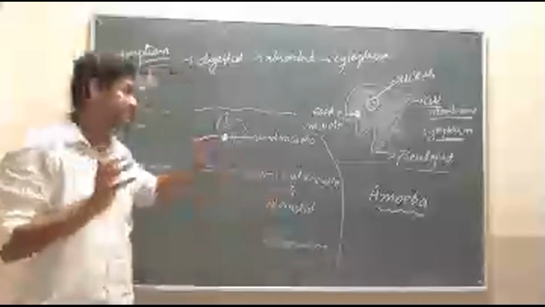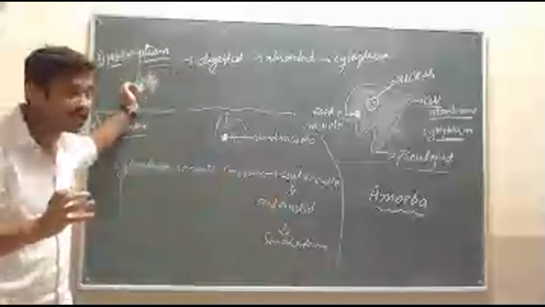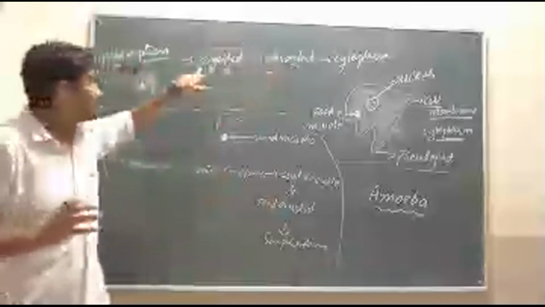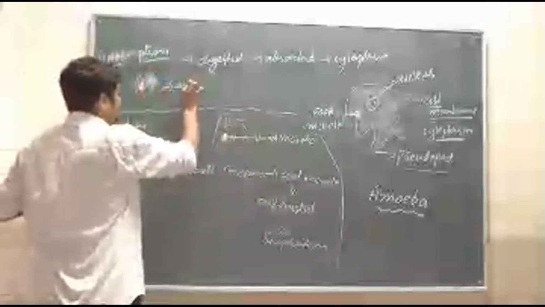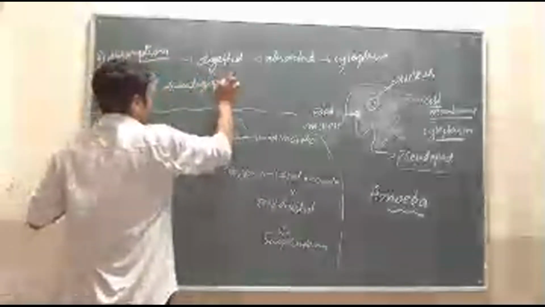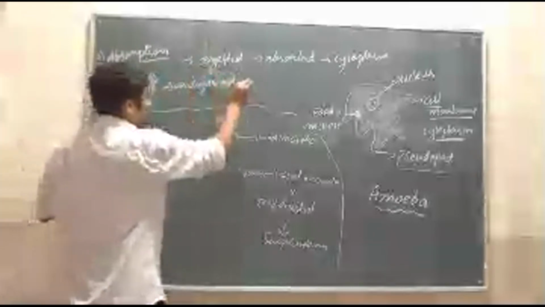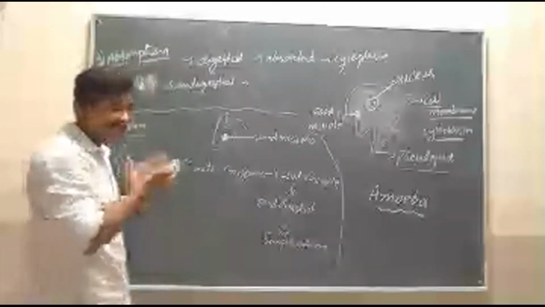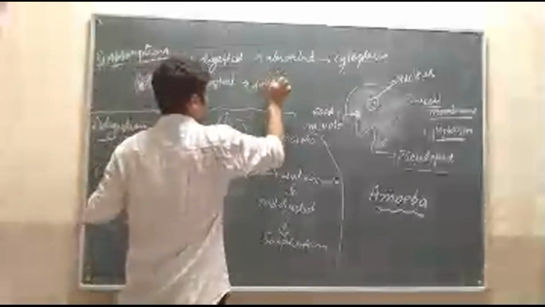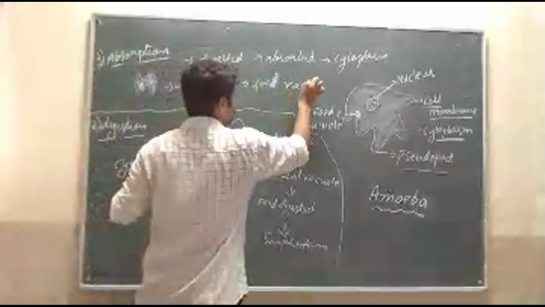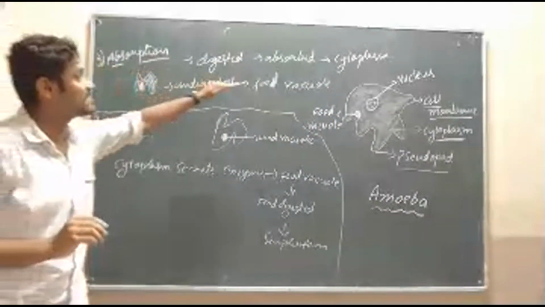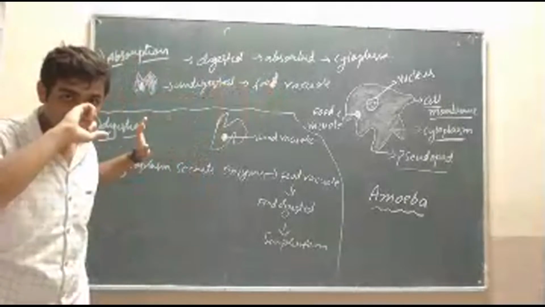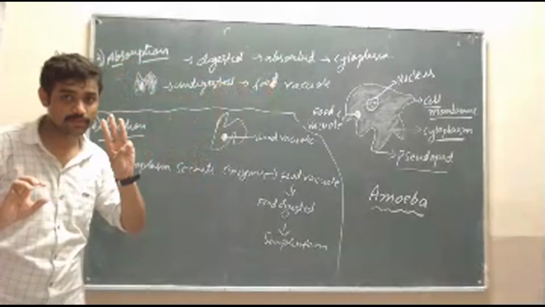In the second step. Then in the third step, the digested food enters into the cytoplasm. Digested food is absorbed by the cytoplasm. Then undigested food is present in the food vacuole. Okay? Understood? It is undigested food that is present in the food vacuole. Okay? This is about the third step.